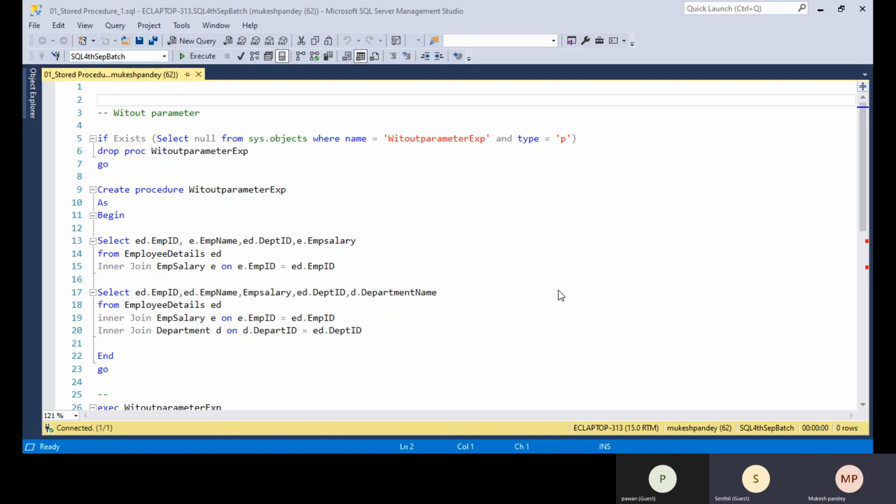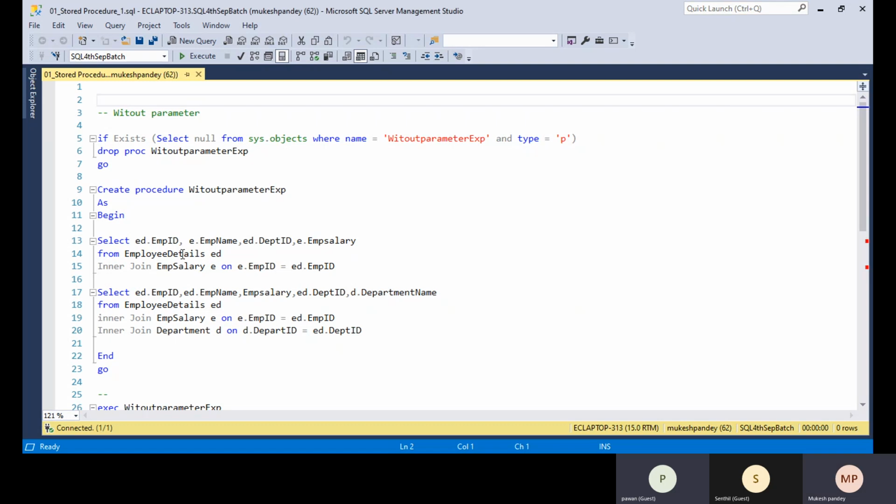Hi, Pawan. I'm just starting the stored procedure. Today I'm discussing it. I had started late, so sorry. No problem. I'm just going to start how you can create the stored procedure. You are not lost. Okay, okay.